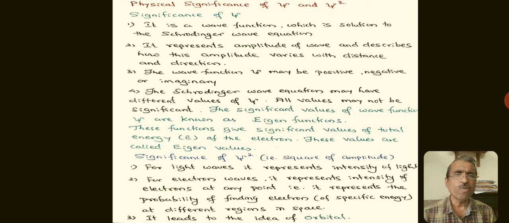For electron waves, it represents the intensity of electrons at any point. That is, it represents the probability of finding the electron of specific energy at different regions in space. It leads to the idea of orbital.